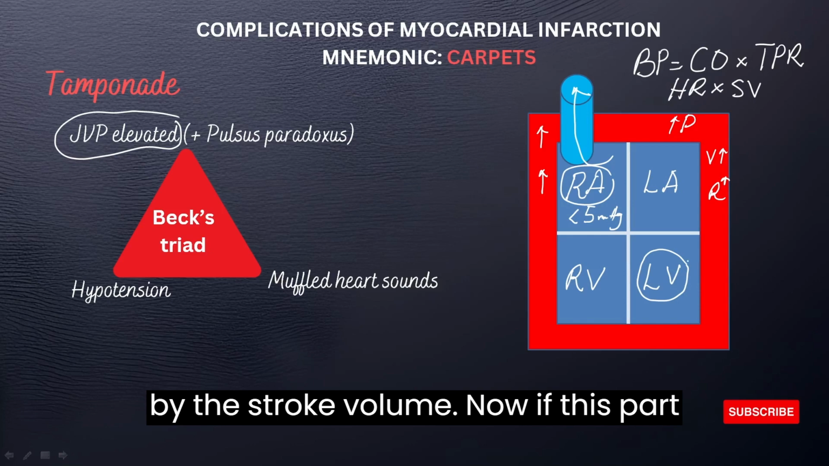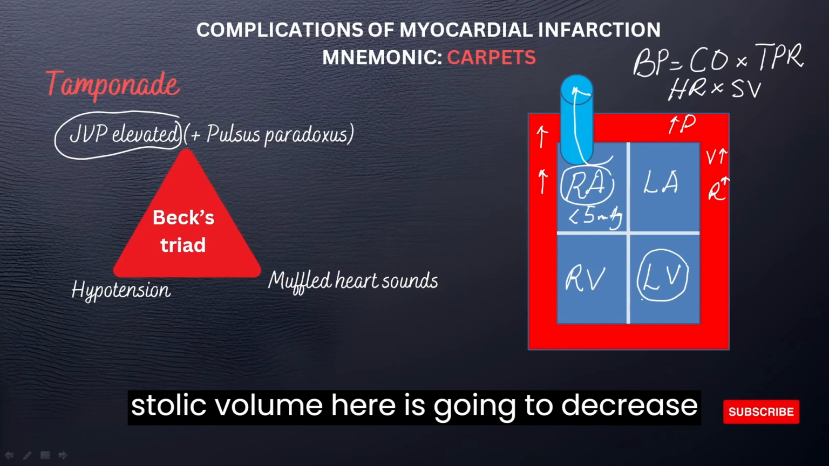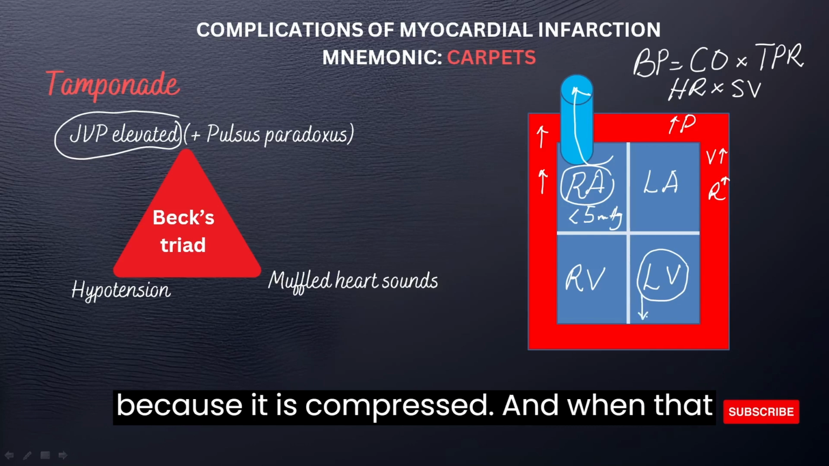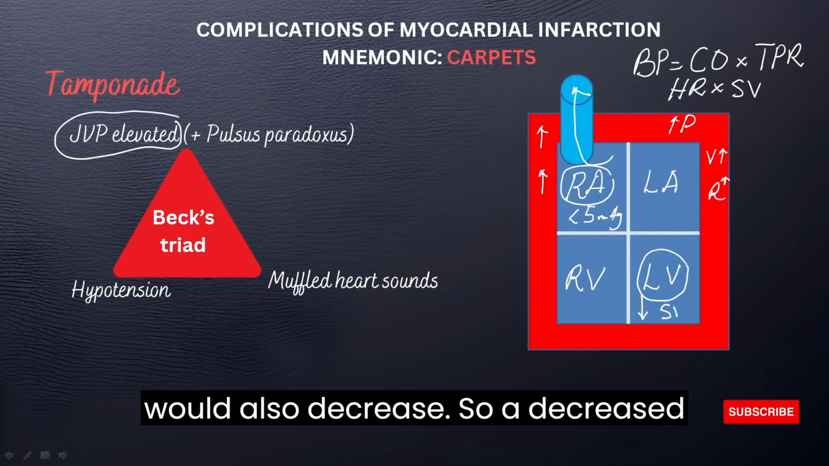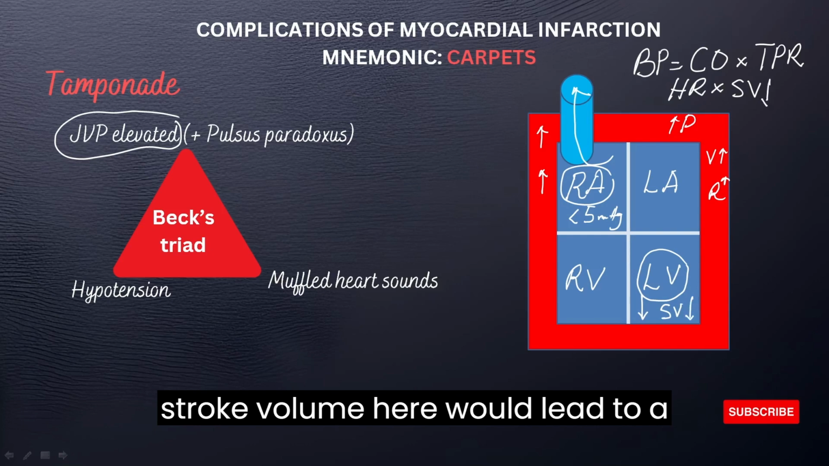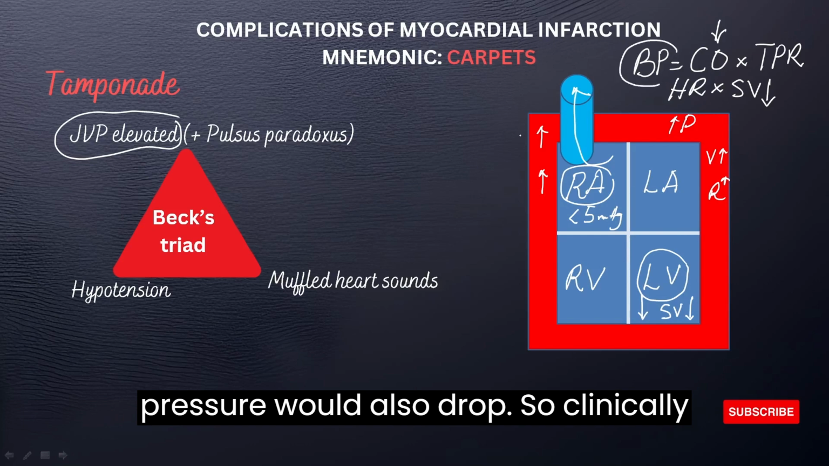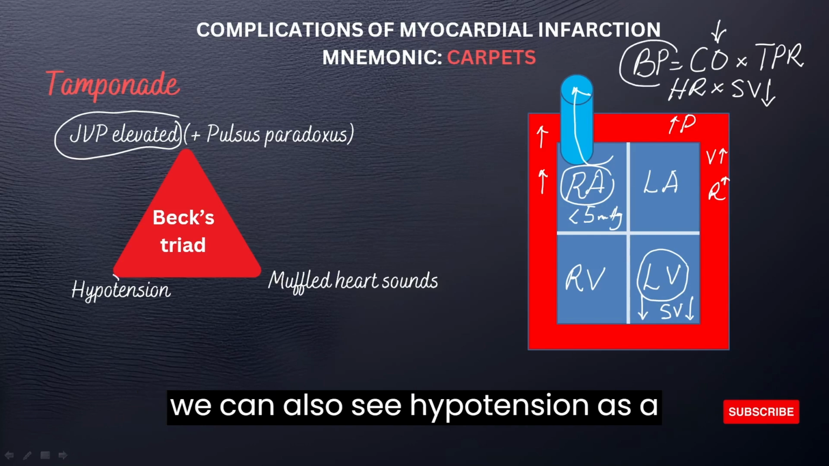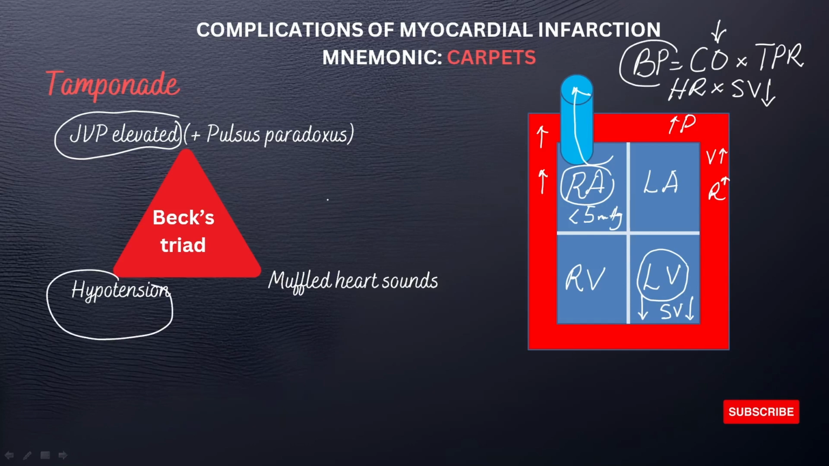Now, if this part here, the left ventricular chamber, is compressed, then the diastolic volume here is going to decrease because it is compressed. And when that decreases, certainly the stroke volume would also decrease. So a decreased stroke volume would lead to a decreased cardiac output, hence the blood pressure would also drop. So clinically, we can also see hypotension as a clinical manifestation of cardiac tamponade.